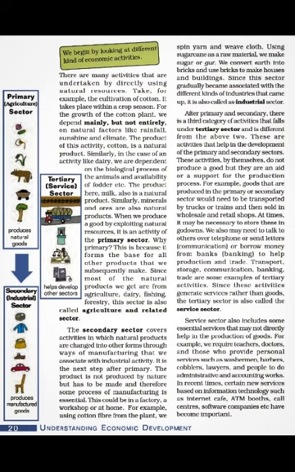Take for example the cultivation of cotton. It takes place within a crop season. For the growth of the cotton plant, we depend on natural factors like rainfall, sunshine and climate. These are the factors on which agriculture depends, and the product of this activity, cotton, is a natural product.